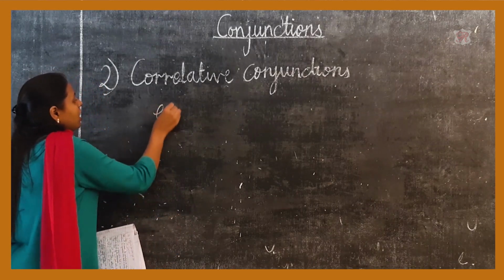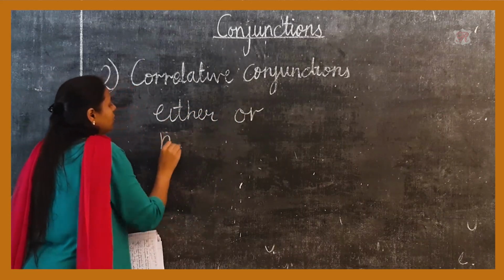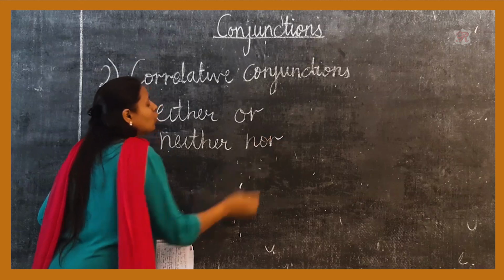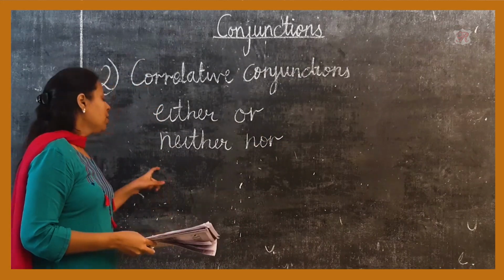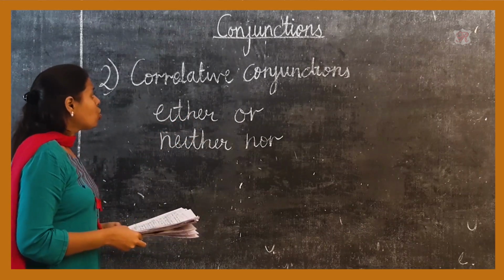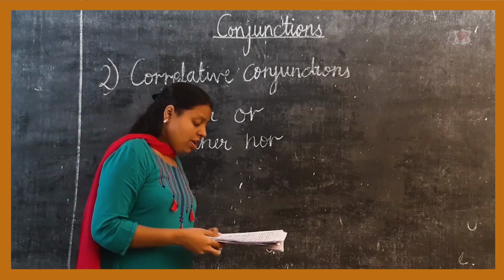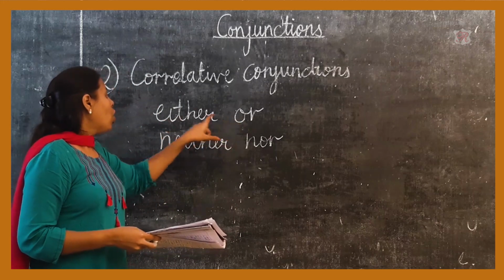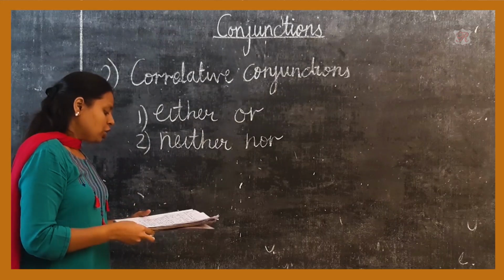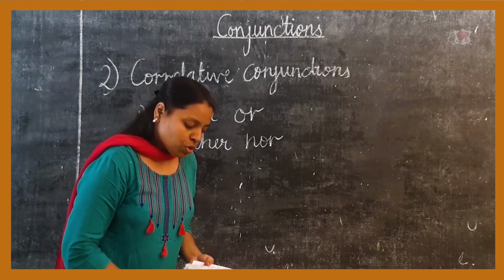For example, either or, neither nor, not only but also, no sooner than. So these are pairs of words which are used to join two sentences or two clauses or two phrases, so they are known as correlative conjunctions. For example, either or as a pair, or neither nor as a pair, is used in a sentence which presents two ideas or two choices, one of which can be taken.